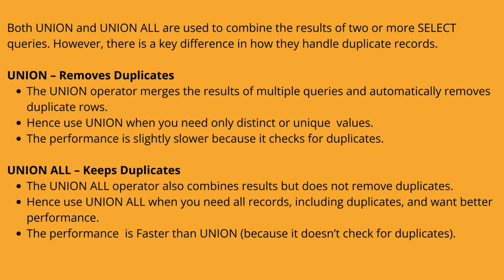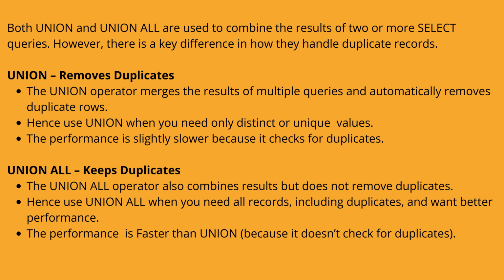Both union and union all are used to combine the results of two or more select queries. However, there is a key difference in how they handle duplicate records. So union, it removes duplicates. The union operator merges the results of multiple queries and automatically removes duplicate rows. Hence, use union when you need only distinct or unique values. The performance is slightly slower because it checks for duplicates.